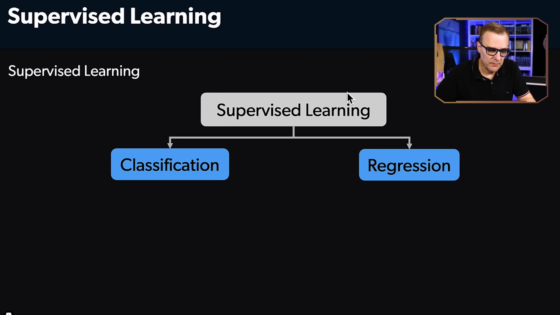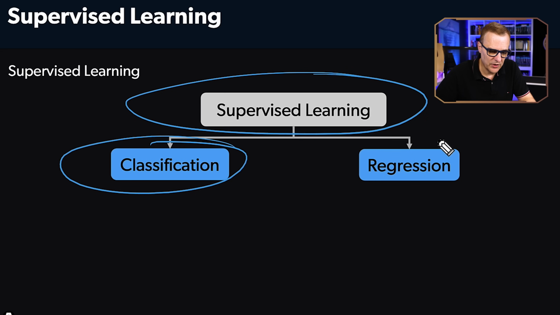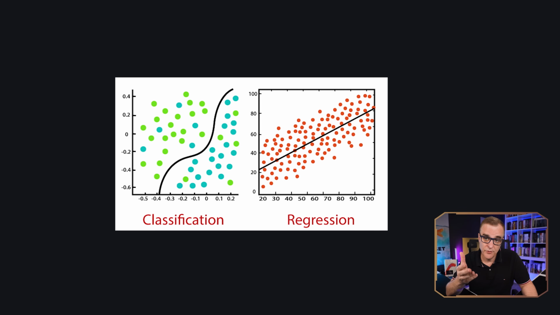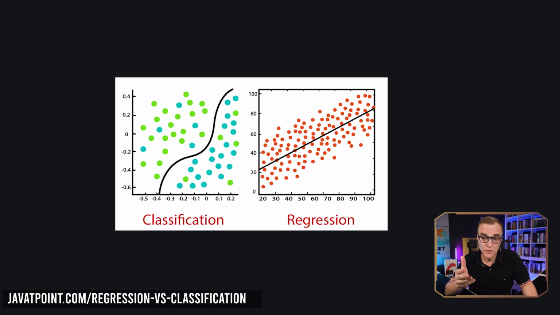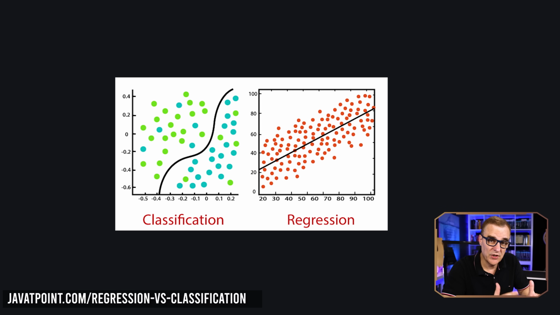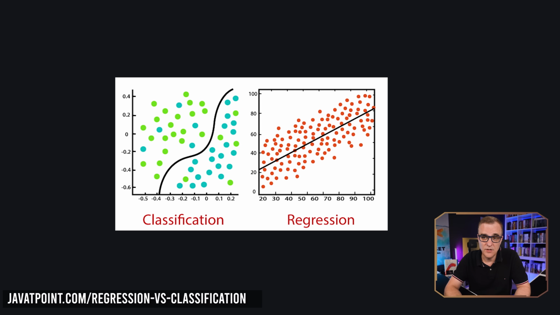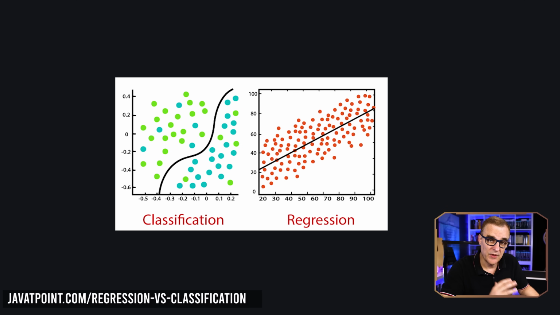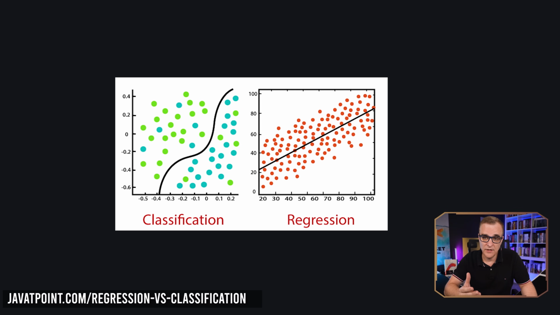Now, going a bit deeper, in supervised learning, we have classification and regression algorithms. So both regression and classification algorithms are supervised learning algorithms. Both these algorithms are used for prediction in machine learning and work with labeled data sets. The main difference between regression and classification algorithms is that regression algorithms are used to predict continuous values, such as price, salary, age, and so forth. Classification algorithms, on the other hand, are used to predict or classify discrete values, such as male or female, true or false, spam or not spam.